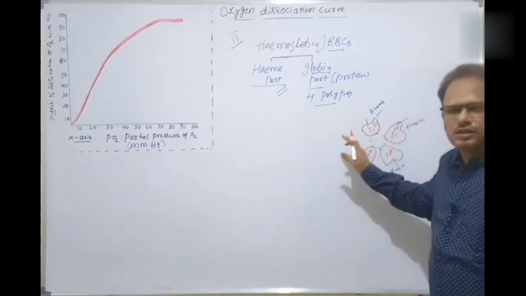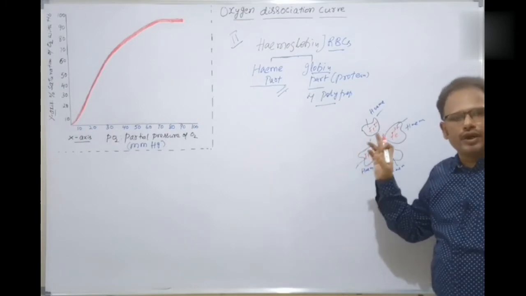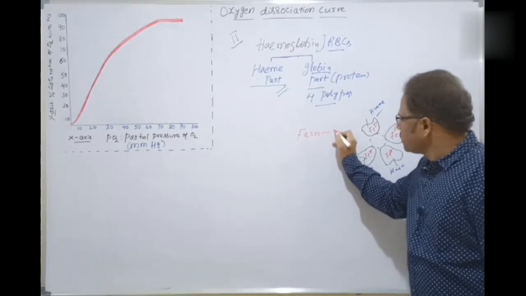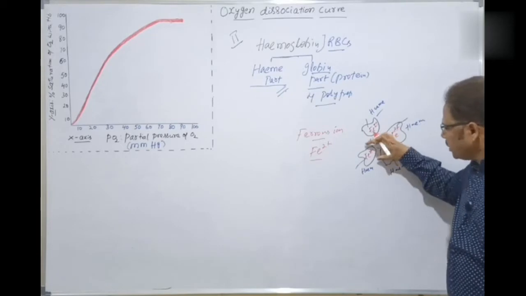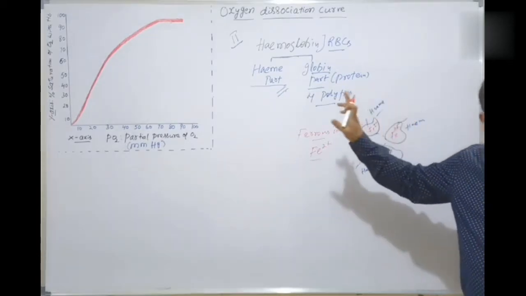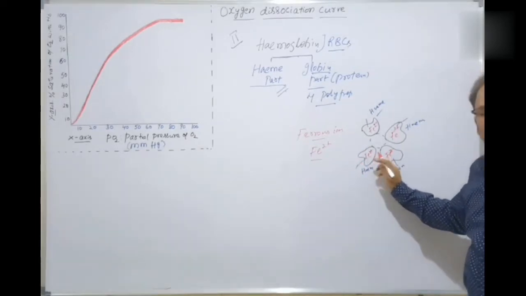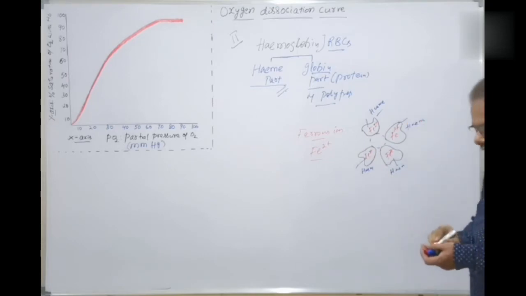Ferrous ion means Fe2+. See here, 1, 2, 3, 4 heme parts are there. Each heme part contains the iron in the ferrous form. Clear, students? Up to here is clear now.